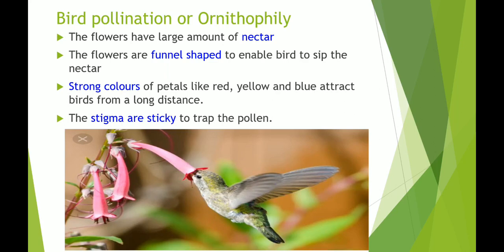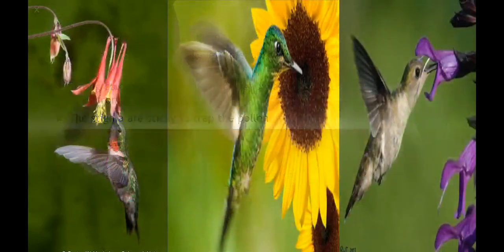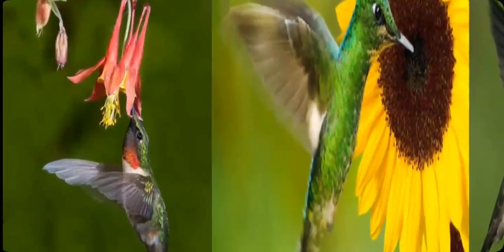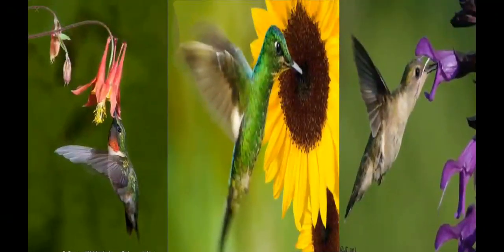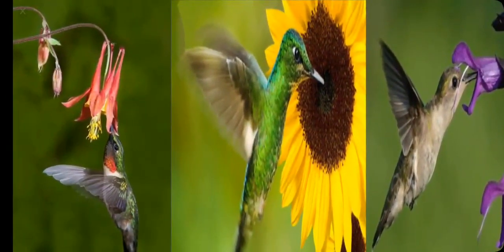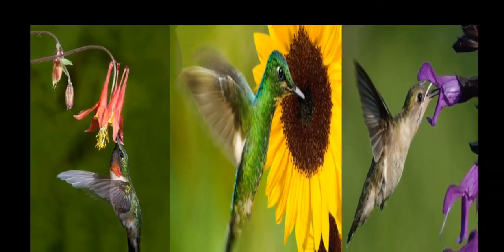Stigmas are generally sticky. And why do birds visit the flower? Because there is a large amount of nectar, so that it forms a juicy part, and the bird can sip the nectar from the funnel shaped flower. See these other pictures. Wow, these are also beautiful pictures. See how different birds catch their nectar from the flower, and unknowingly, unintentionally, they help in the pollination too.